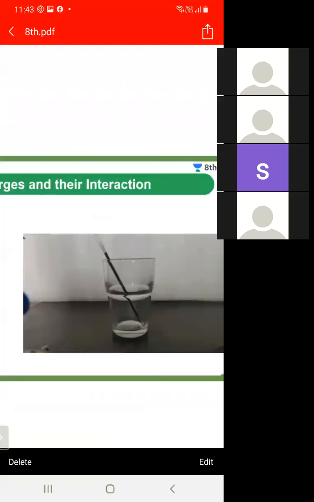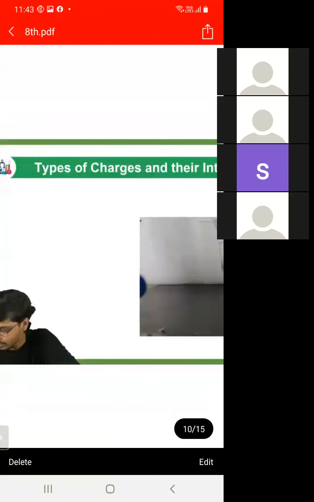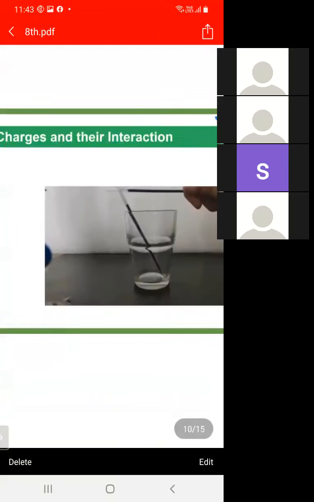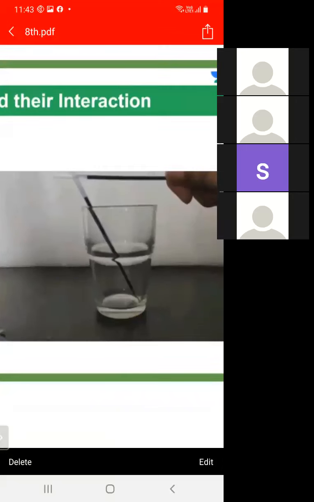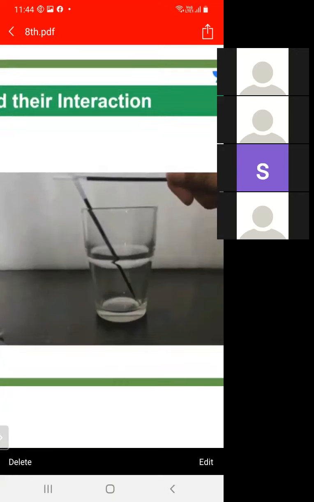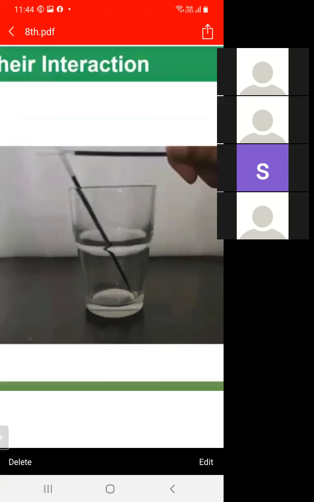In a similar way, when we take another refill and it is again rubbed with the polythene, and then we bring one refill near the other refill as shown in the figure, they repel each other because they have the same charge.